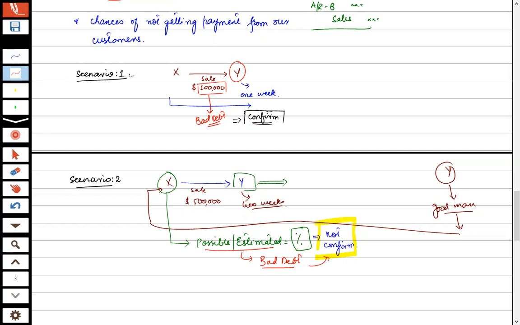So there are two scenarios: in one case there is confirmation that the amount will not be received, and in the other case it is on the basis of some past experience or market conditions. If there is a recession and the economy is down, then obviously there is no employment and no room for wages payment. So there are possibilities that the amount will not be recovered. So there are two circumstances. Any issues in these two circumstances?